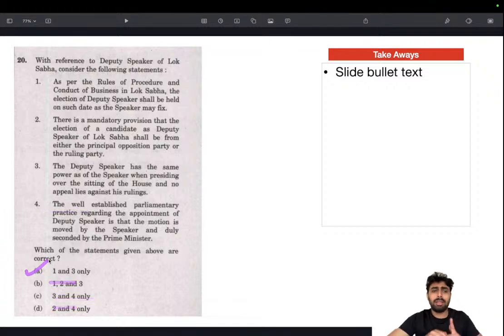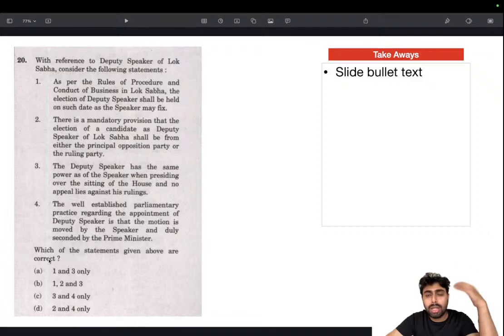And about the facts: the election of the deputy speaker is held on a date the speaker fixes, and the election of the speaker's date is fixed by the president. The pro tem speaker, the one who's presiding over the first session, is appointed directly by the president. There is no election for pro tem speaker. The president selects an MP and appoints him or her as the pro tem speaker. They proceed with the oath taking ceremonies, and after that, the speaker's election date is fixed by the president, and then the speaker is elected, and the speaker fixes the date of election for the deputy speaker, and it continues.